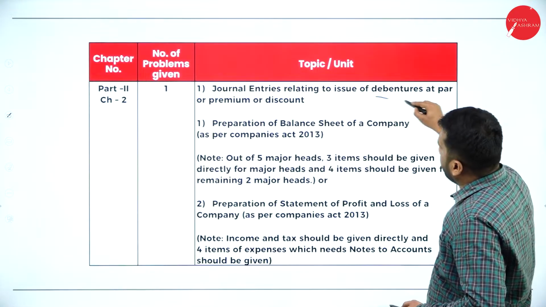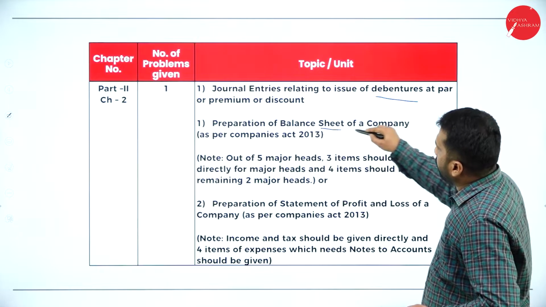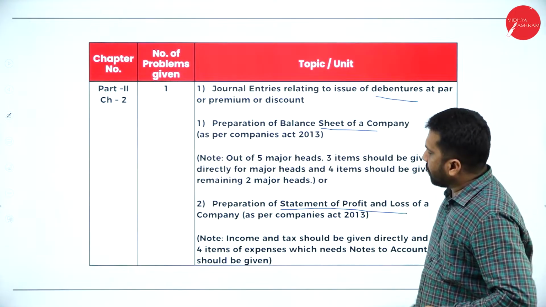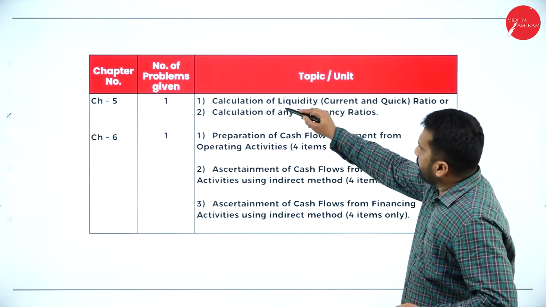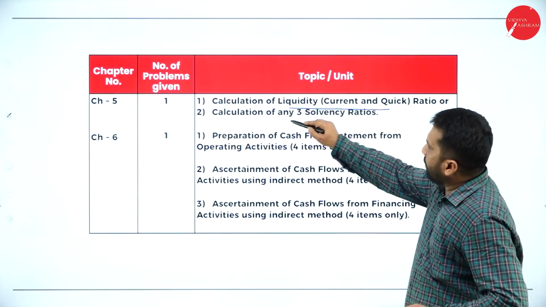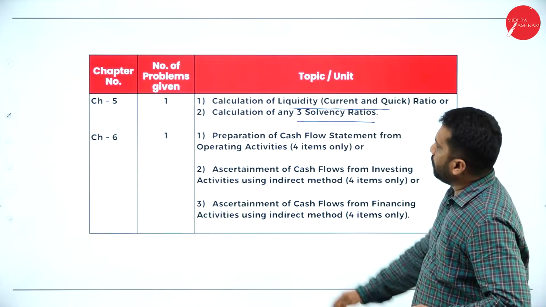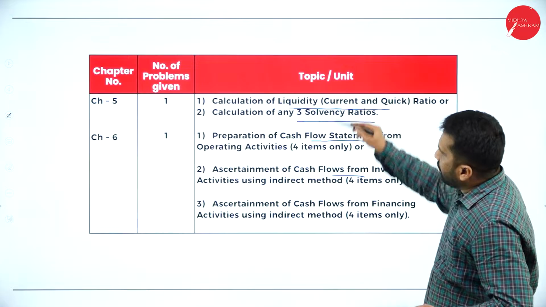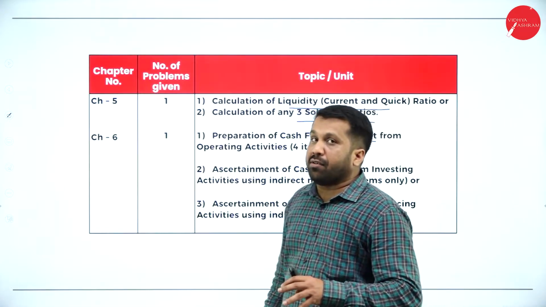Journal entries in issue of debenture, preparation of balance sheet and statement of profit and loss. Then calculation of liquidity current ratio, calculation of 3 solvency ratios, preparation of cash flow, ascertainment of cash flow. So this is the blueprint given by the PU board.